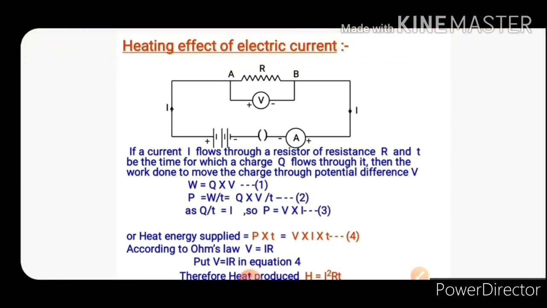Now, according to Ohm's law, V = IR. So put V = IR in equation 4. Instead of V, we put IR, so it becomes IR × I × t. So the heat energy produced, H, is equal to I²Rt. This is the required equation for the heat energy produced.